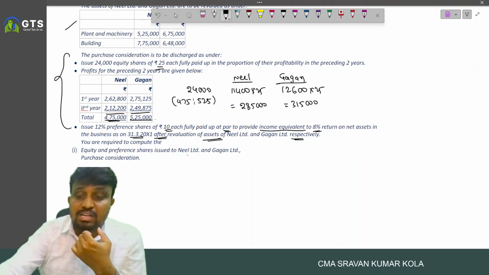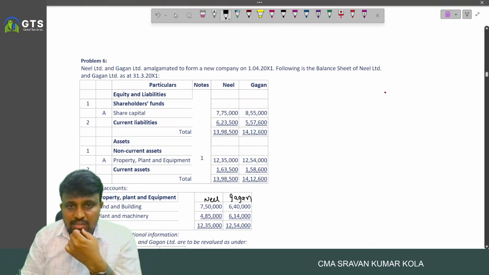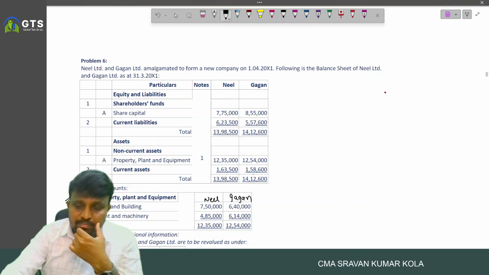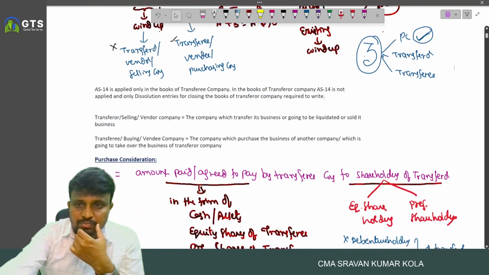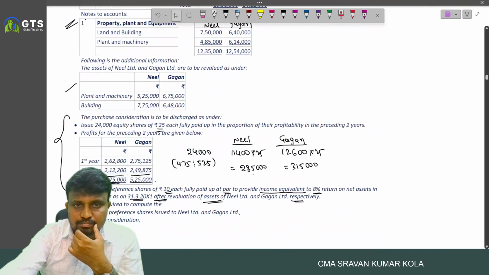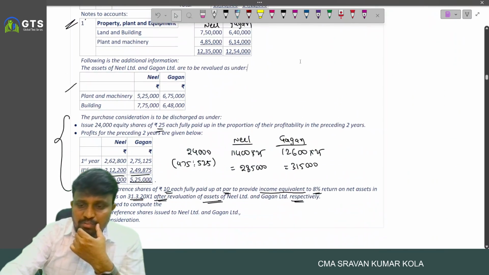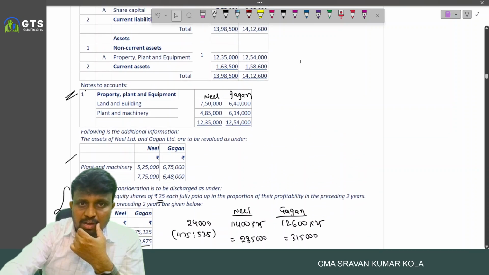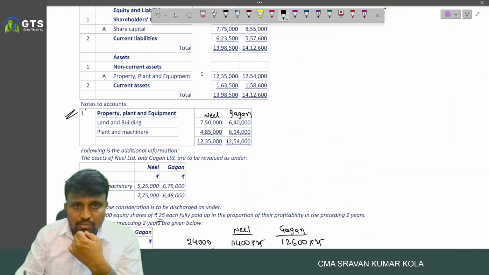After revaluation, what is the net assets we have to calculate? And here, what is the net assets? So total assets here is provided, but we need to consider what? One minute. So we have to consider what? Revalued figures. So what is the revalued figure of plant and machinery?